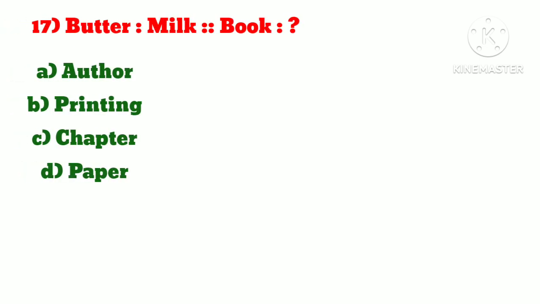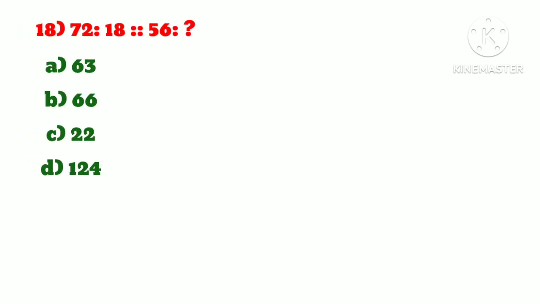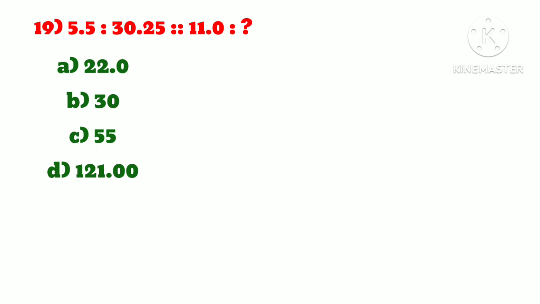Number 17, butter is to milk as book is to what? Answer is option D, paper. Number 18, 70 is to 18 as 56 is to what? Answer is C, 22. Number 19, 5.5 is to 30.25 as 11.0 is to what? Answer is option D, 121.00.